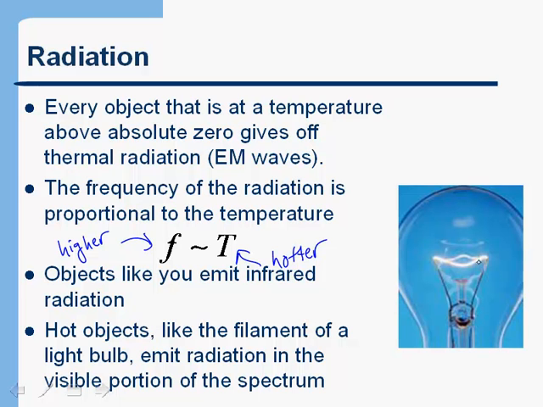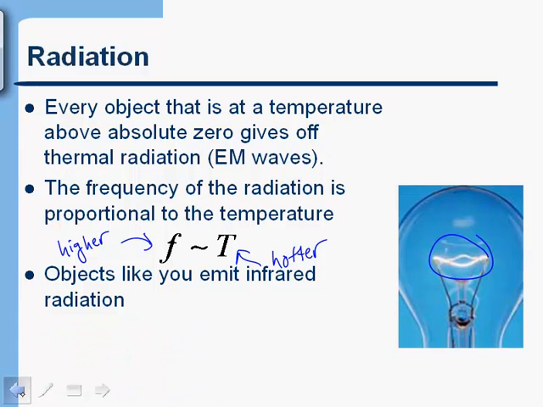So as the filament gets hot, it's giving off visible radiation. Now, one of the things you've probably noticed is if you turn on the burner of an electric stove, it will glow red. And the reason is that the temperature of that stove is not as hot as the filament of a light bulb, so it's just getting out of the infrared part of the spectrum and into the red part of the spectrum.